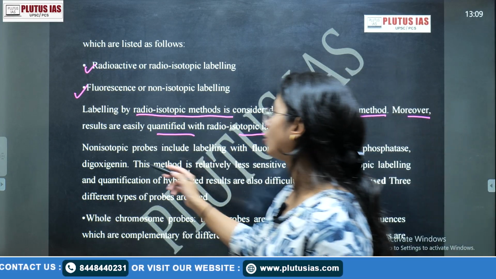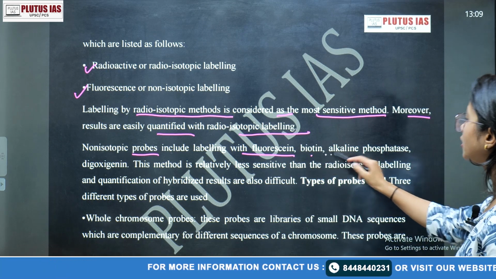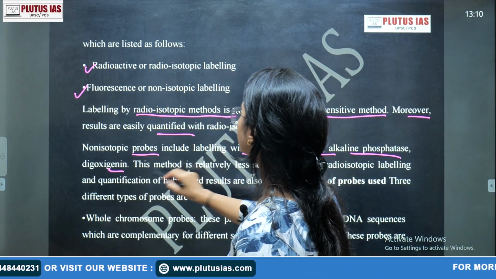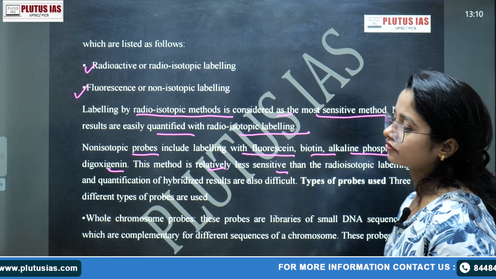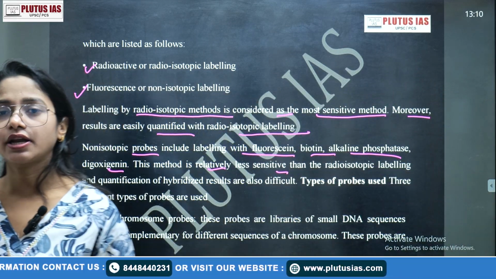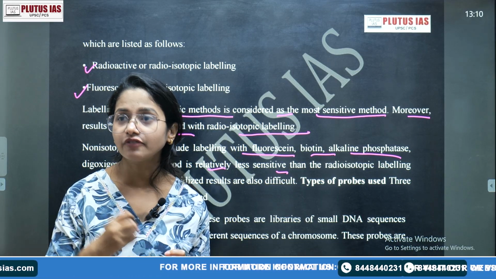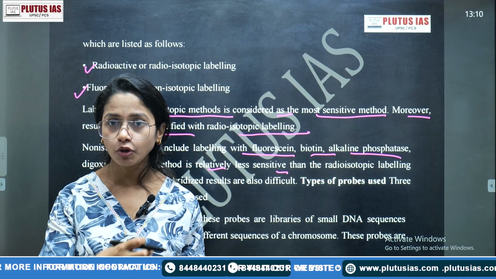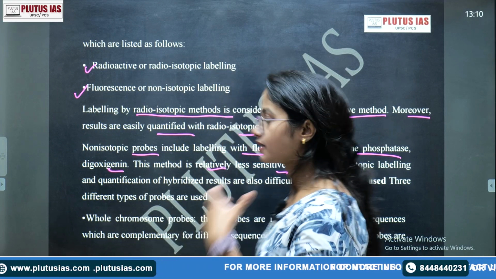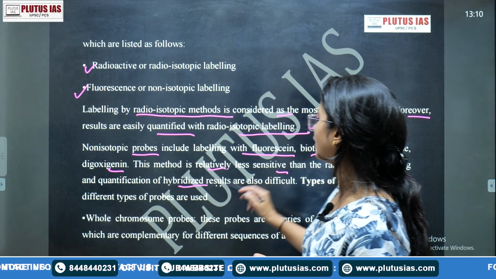What are the non-isotopic probes? They include labeling with fluorescein, biotin, alkaline phosphatase, and digoxigenin. This method is relatively less sensitive. But what is the benefit of binding with a radioactive probe? It gives a more visible, more prominent result, because radioactivity shows itself definitely, along with the radioisotopic level and quantification of the hybridized result.